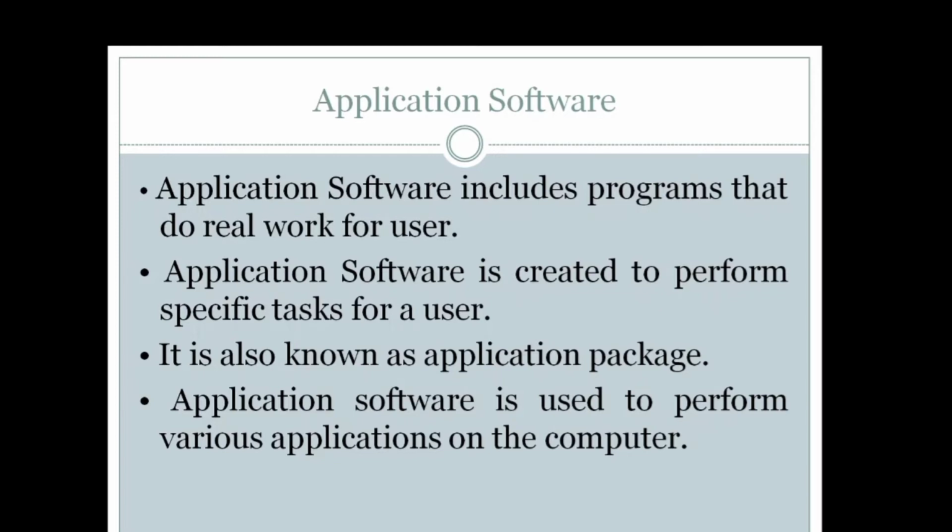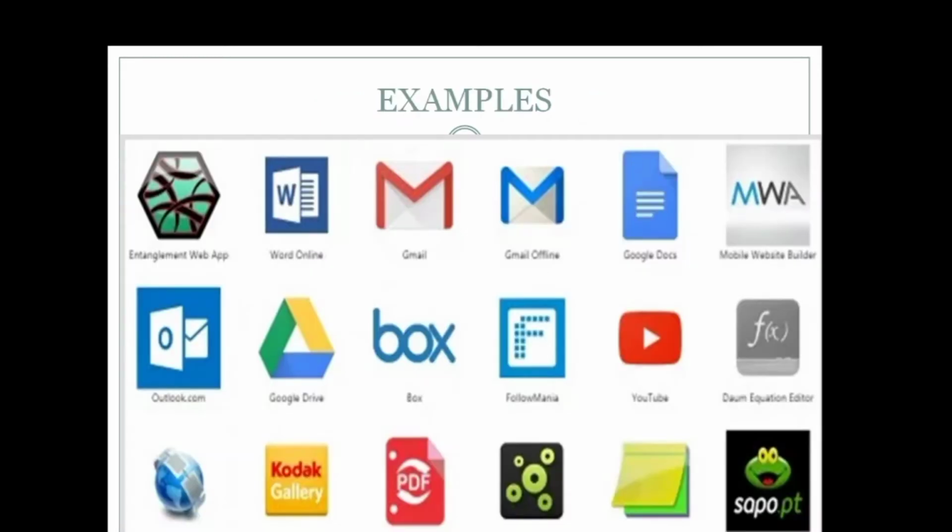Okay, so application software is used to perform various applications on the computer. So here we will learn the examples of application software. Here you can see on your screen, we have different application software that work differently. Okay, we have Google Drive that is used to store data. We have Gmail that is used for business communication. Gmail offline is used to store mails and messages.